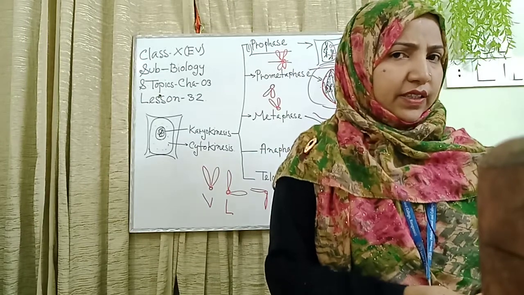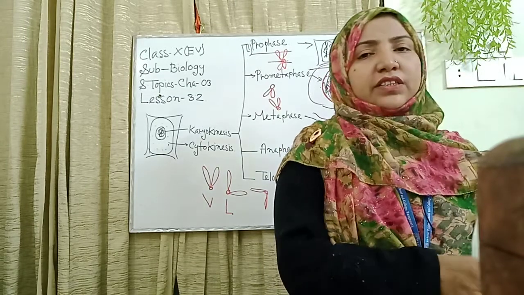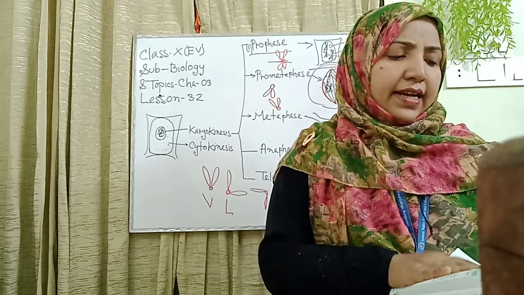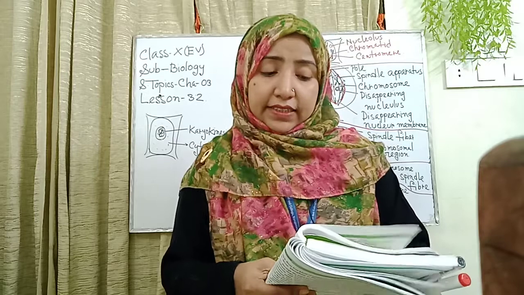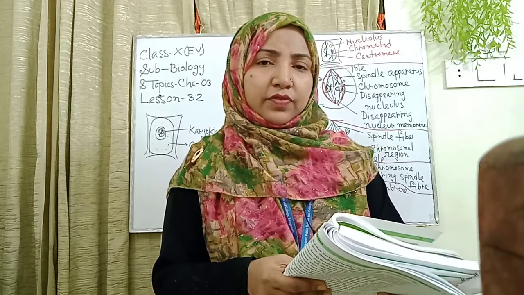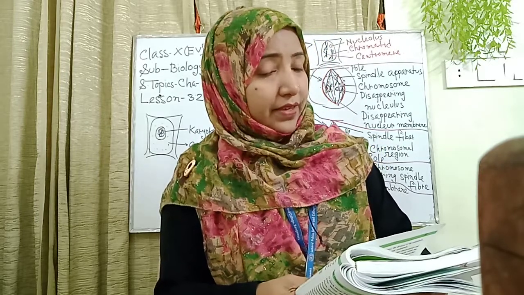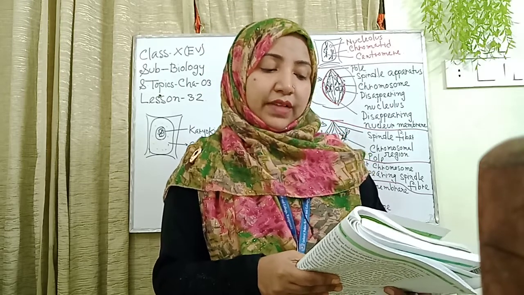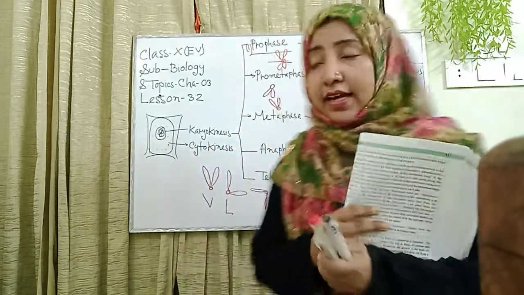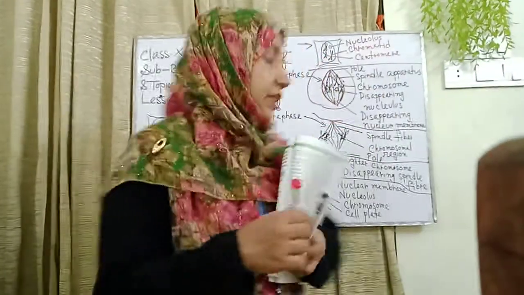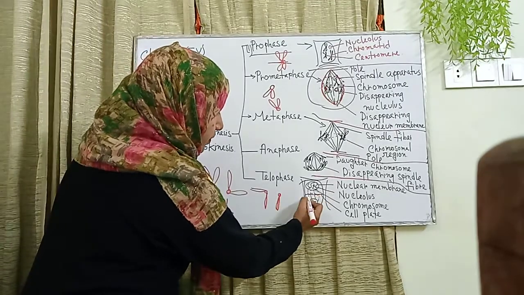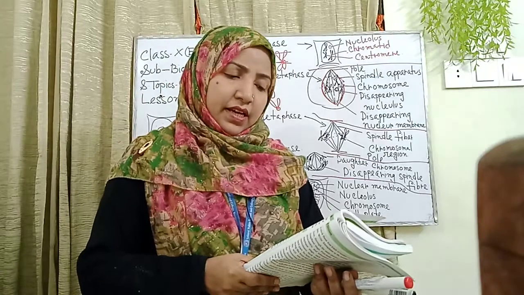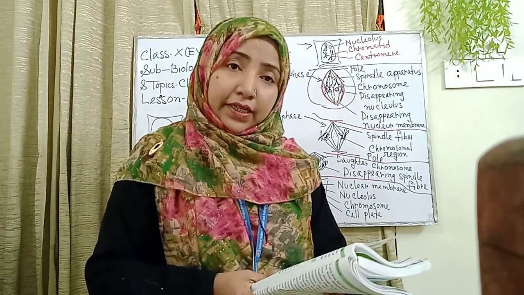What happens in the cytokinesis? Please everyone see the book. Cytokinesis. Here, at the end of the telophase stage, some small parts of the endoplasmic reticulum aggregate in the equatorial plane and collectively form the structure of the cell plate. Here I also draw this, collectively forming the structure of the cell plate.